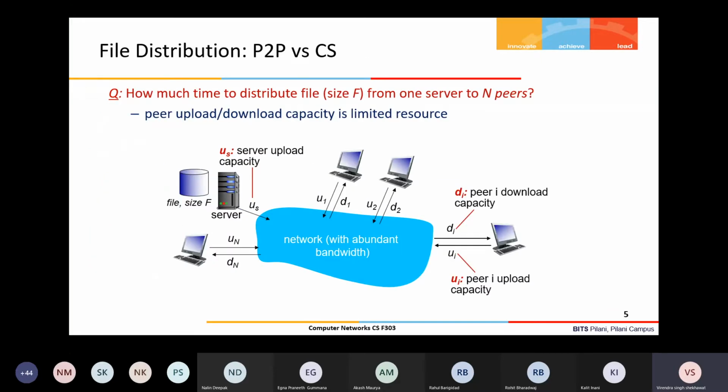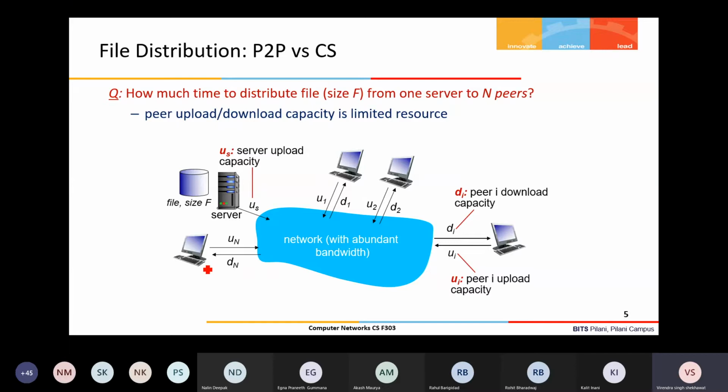So first we'll start with one example of file distribution. Suppose I take a file. What is the need of the peer-to-peer architecture? Is it beneficial? In what sense is it beneficial, and how is it better than the client server architecture, right? So this example will help us understand the difference between the client server architecture and the peer-to-peer architecture.